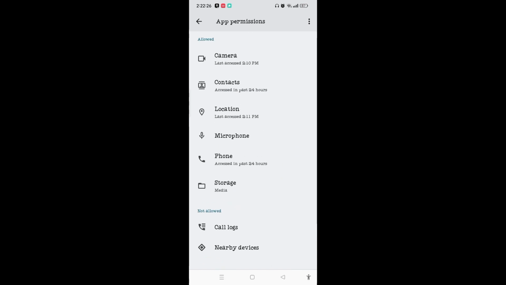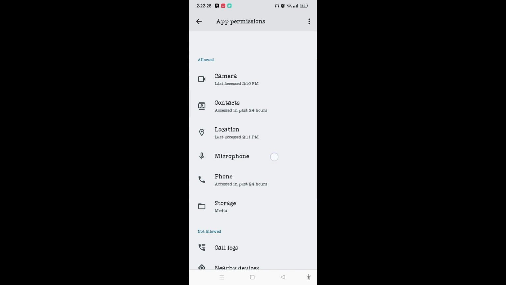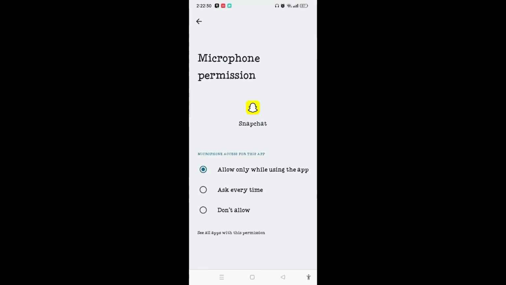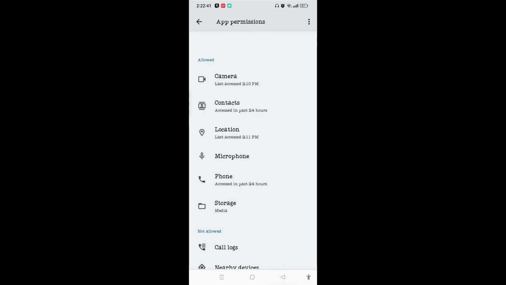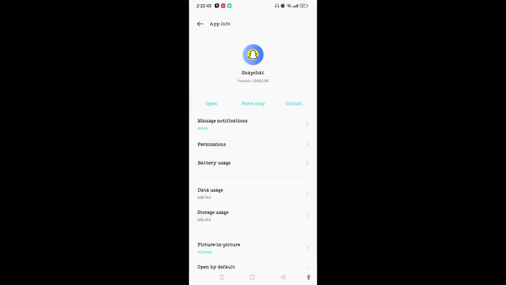If your microphone permission is not allowed in Snapchat, then there might be the problem of microphone not working on Snapchat. Make sure to allow the microphone permission on Snapchat. Come back again, and by doing so your problem will be easily resolved on Snapchat.